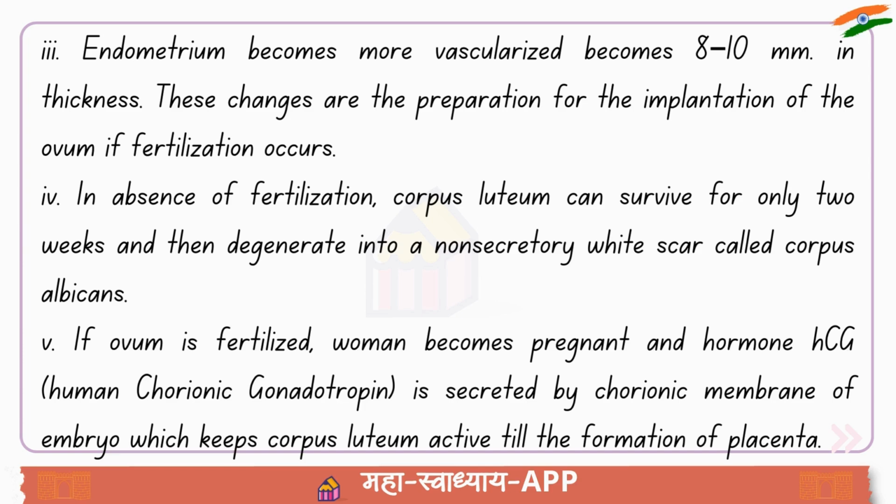In absence of fertilization, corpus luteum can survive for only 2 weeks and then degenerate into a non-secretory white scar called corpus albicans. If ovum is fertilized, woman becomes pregnant and hormone HCG, human chorionic gonadotropin, is secreted by chorionic membrane of embryo, which keeps corpus luteum active till the formation of placenta.